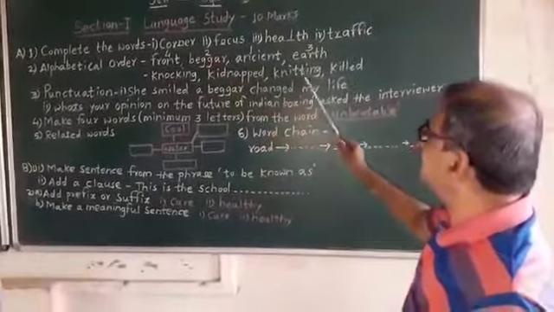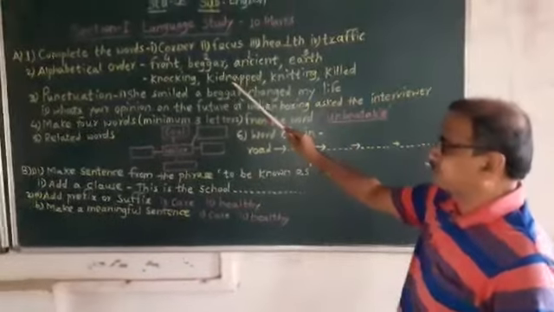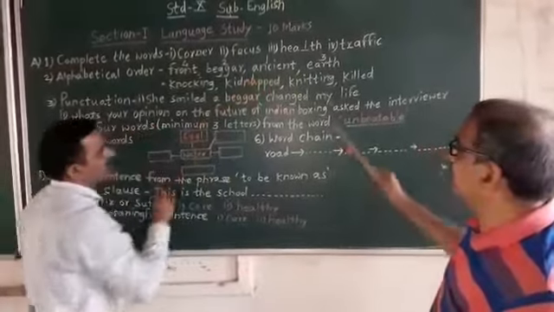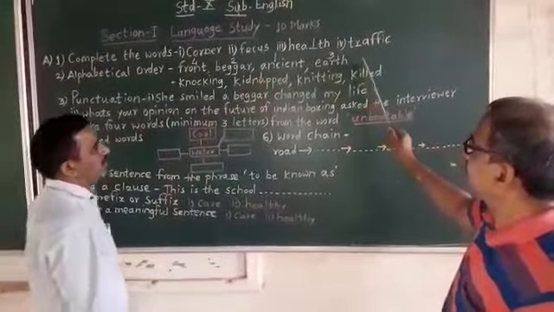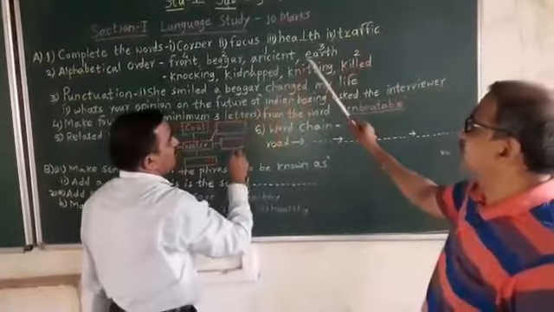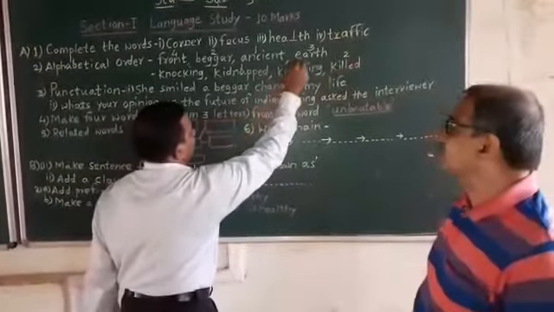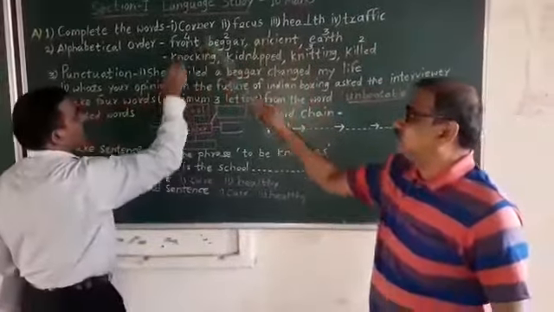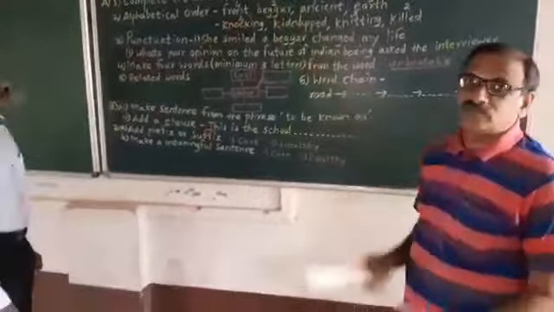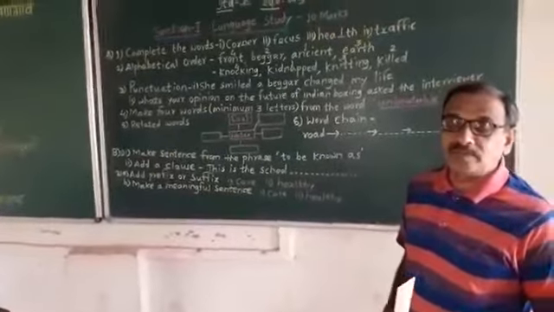Knocking, kidnapped, knitting and killed. So I think kidnapped is the first word. Then killed, second word. Then knitting, and the fourth one is knocking. So here 2 different activities in the form of alphabetical order are given there.